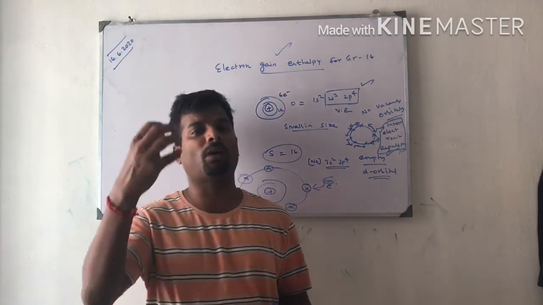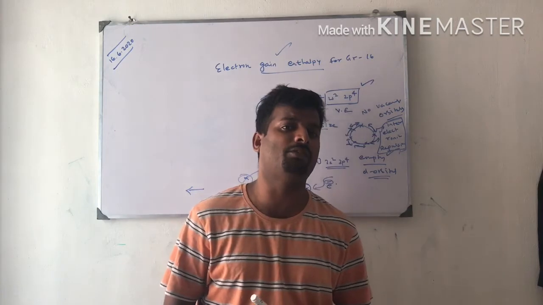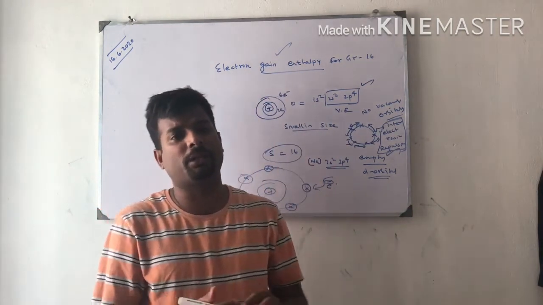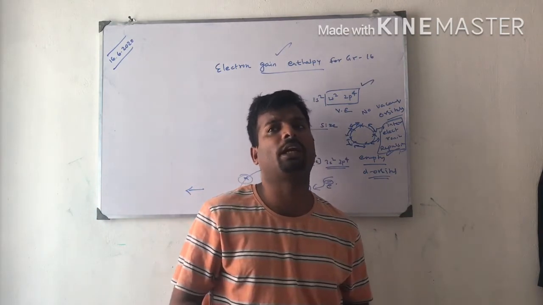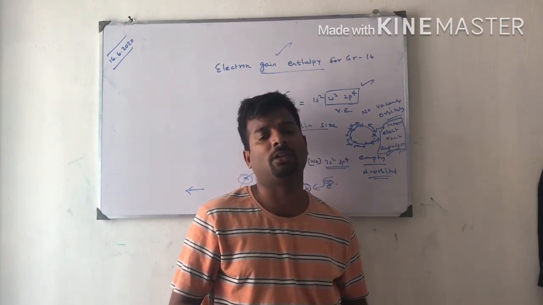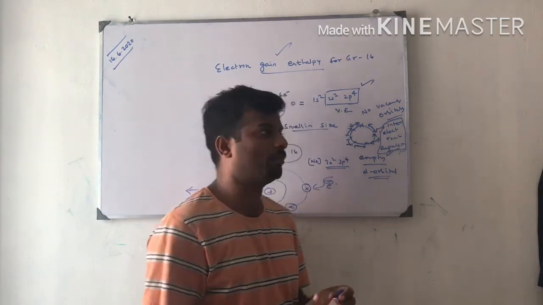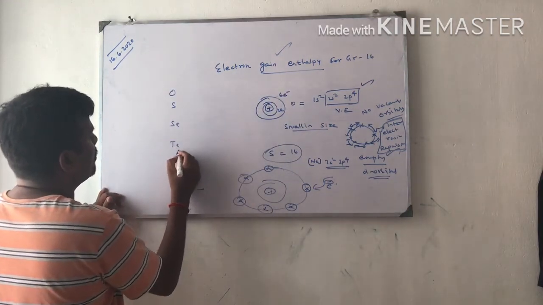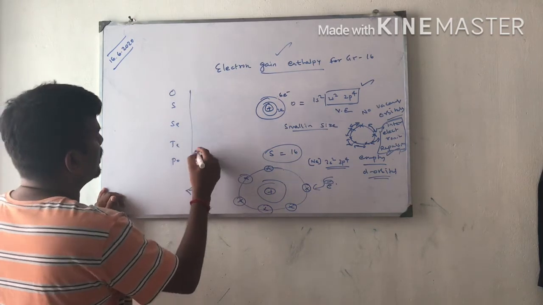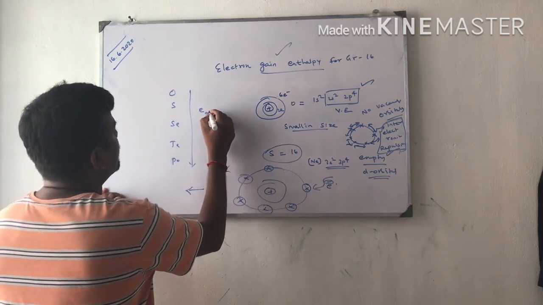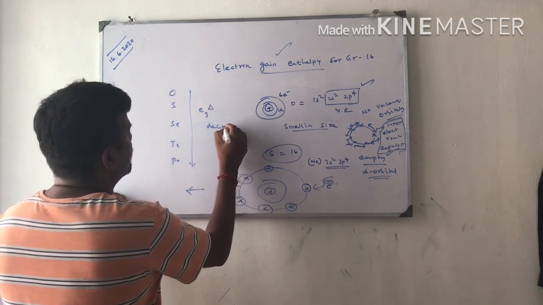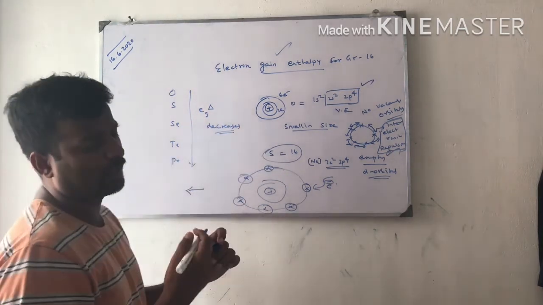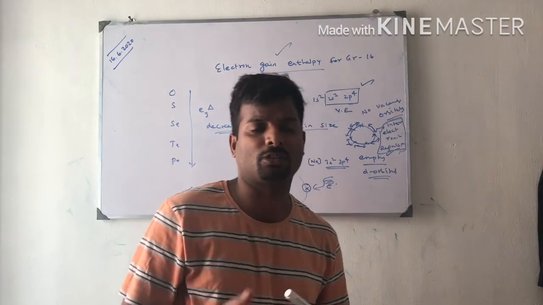Okay, on moving down the group, electron gain enthalpy decreases because atomic size will be increased. On moving down the group, oxygen, sulfur, selenium, tellurium, polonium, electron gain enthalpy decreases, because the atomic size increases and the attraction of the nucleus for gaining an electron decreases.